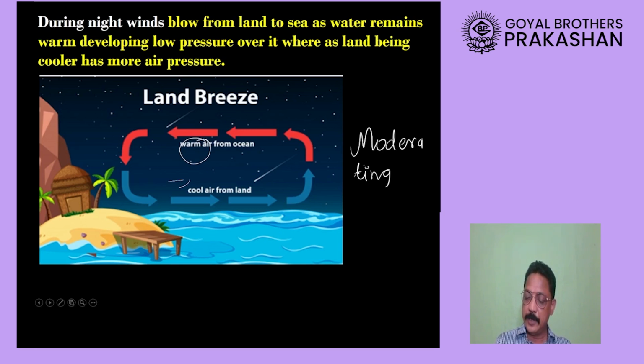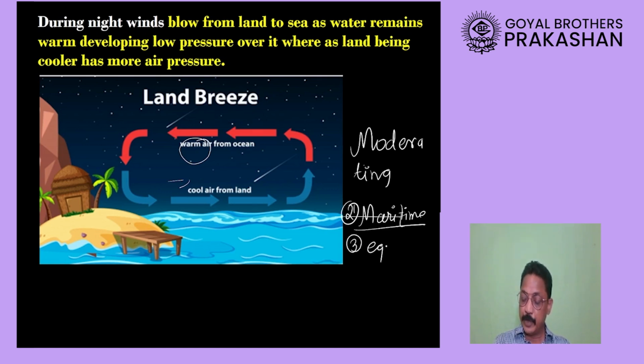Okay, another important thing, this type of climatic condition is also called maritime type of climatic conditions. Maritime climatic conditions, or another word used for them is equable climatic condition. Equable means climate remains almost the same, neither very hot nor very cold.